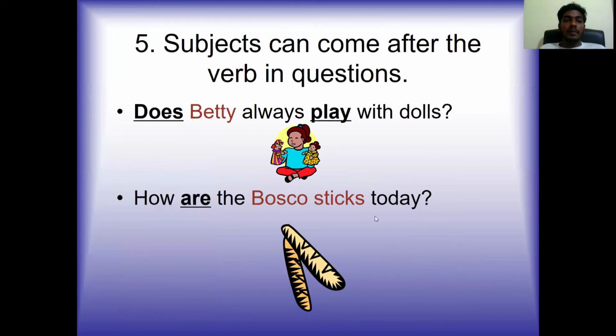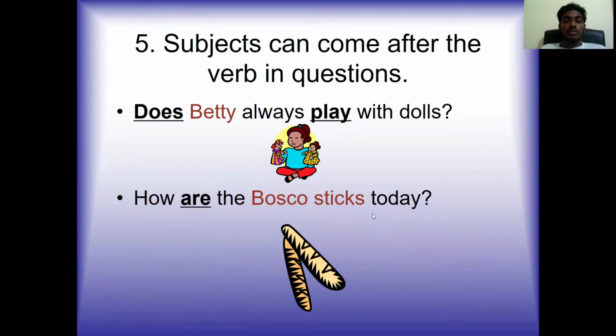Next, fifth one. Subjects can come after the verb in questions. Does Betty always play with the dolls? Does Betty always play with the dogs? Here we see that subjects come after the verb in questions.